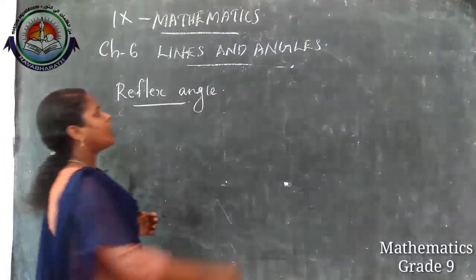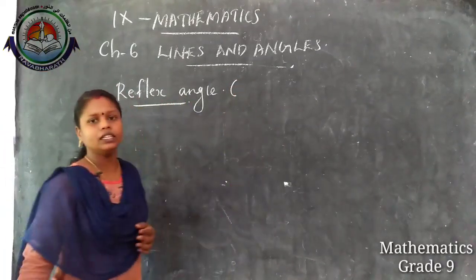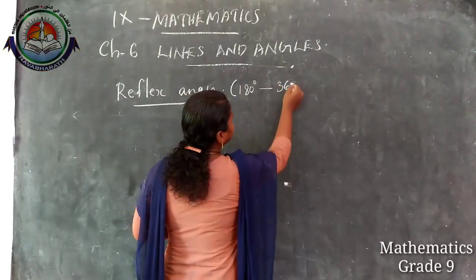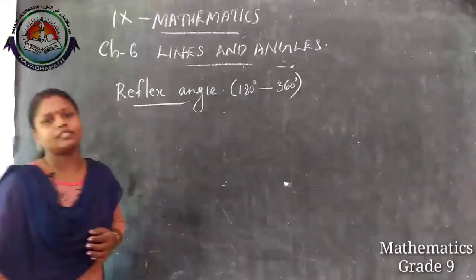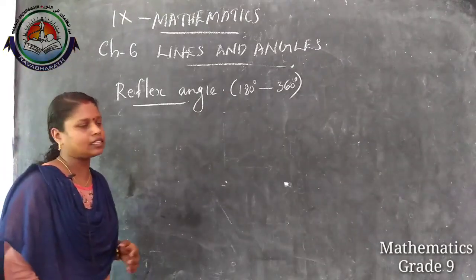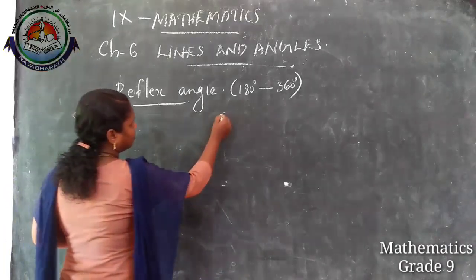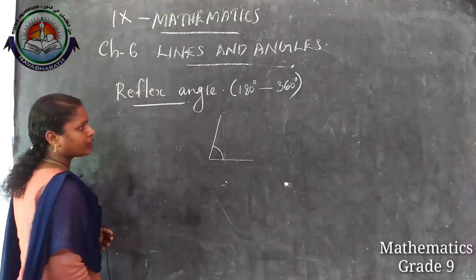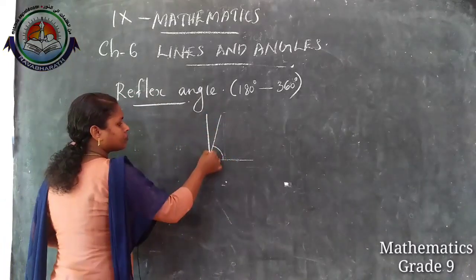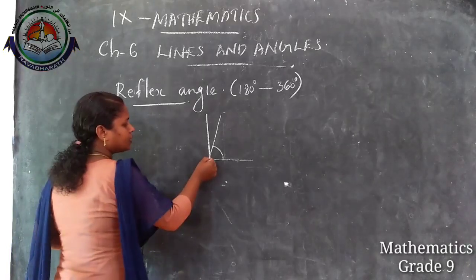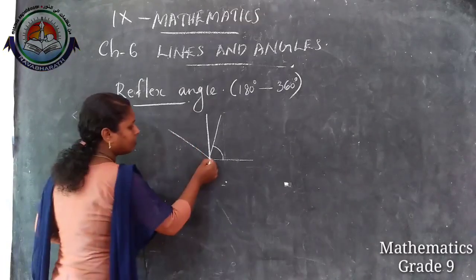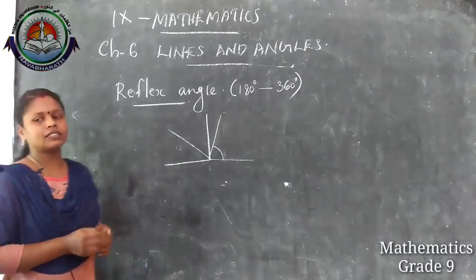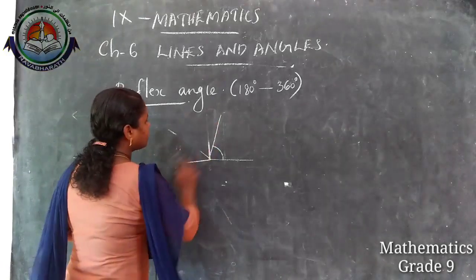Reflex angle means its measure is in between 180 degree and 360 degree. We know that if the angle is like this, it is an acute angle, then right angle. If it is like this, obtuse angle. If it is like this, it is a straight angle. Then next, reflex angle.